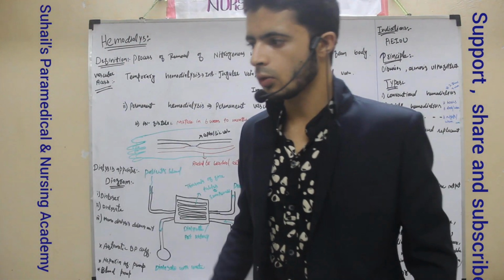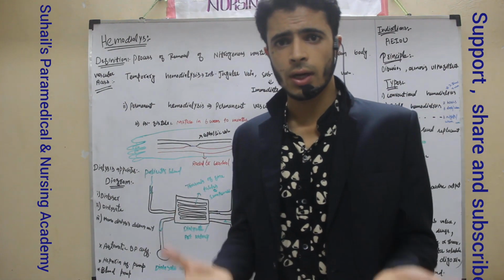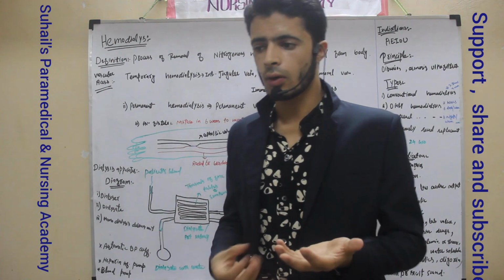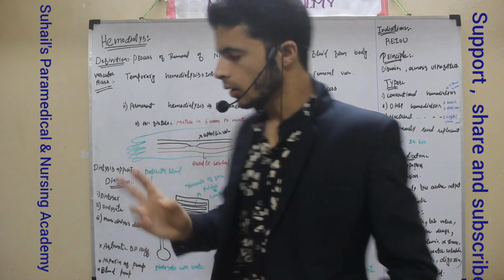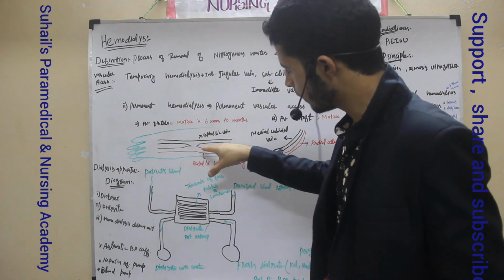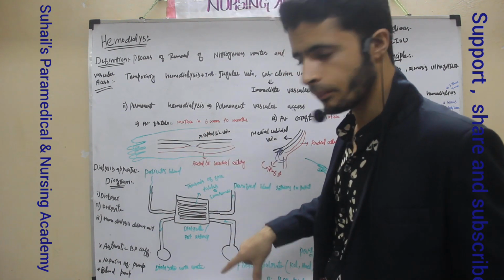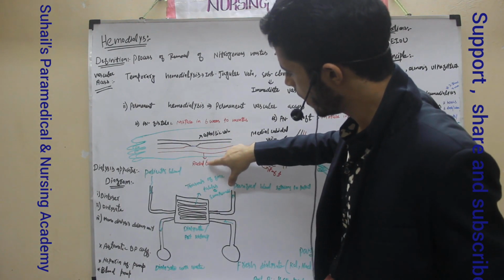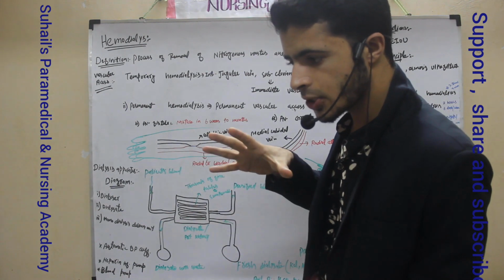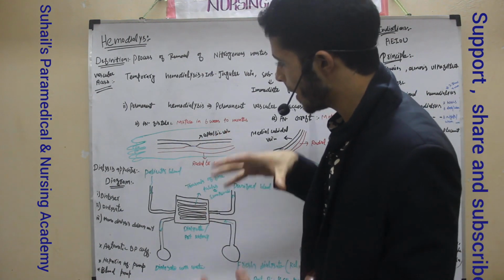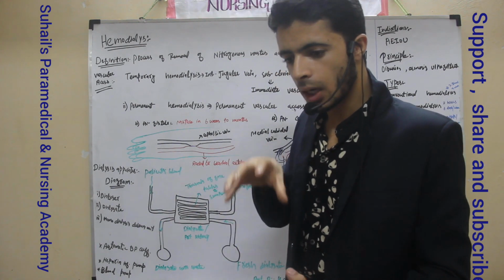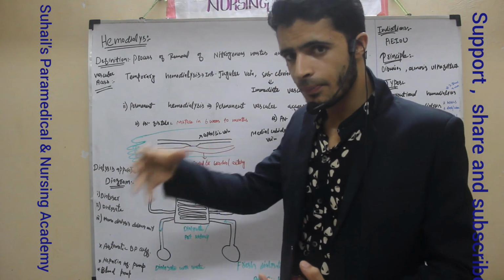Why do we do this fistula? Why are we doing this anastomosis? What is the need of AV fistula? What is the need of AV graft? Remember, when we are doing the anastomosis, the blood of the artery will also enter into the vein, and this vein will dilate. There will be increased pressure within the vein, and this will make the hemodialysis easy, as well as the blood flow towards the dialyzer will be easy.